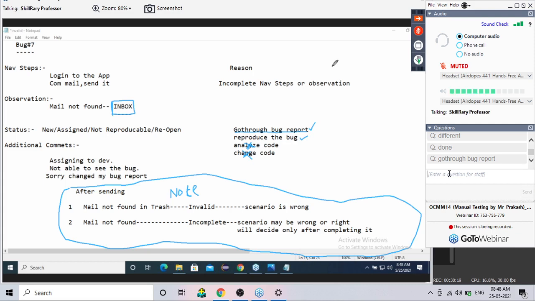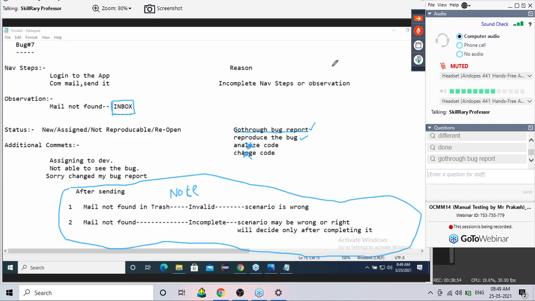Hari Krishna is asking, what is the solution for this? What is the solution, guys? Good. The solution is to give proper observation and navigation steps. Over. That's all. That is the only solution. Perfect.